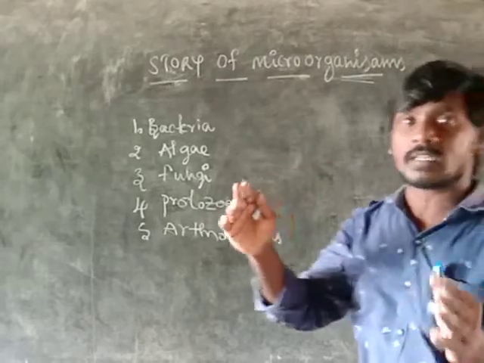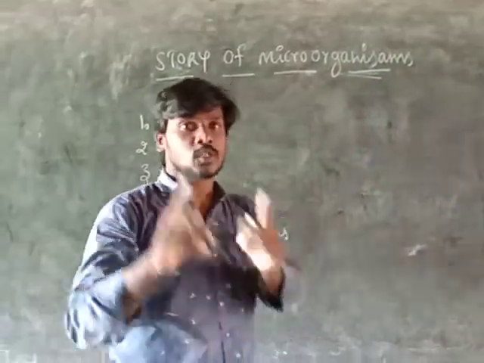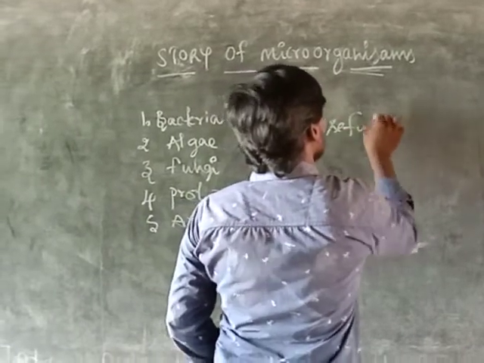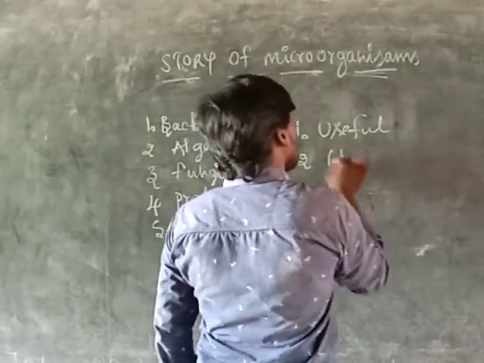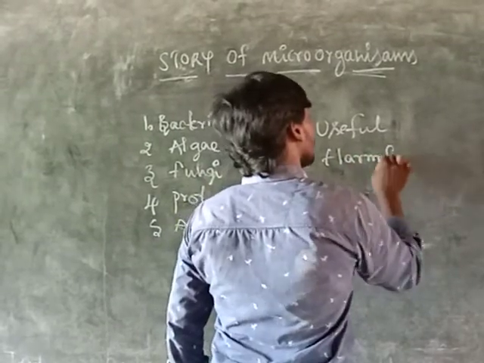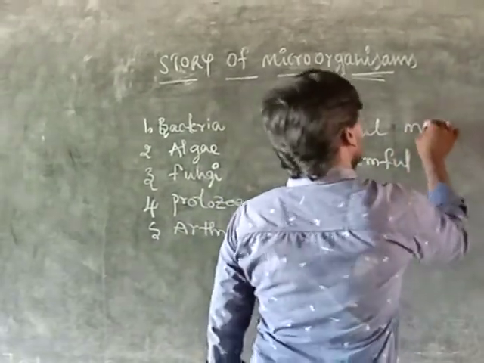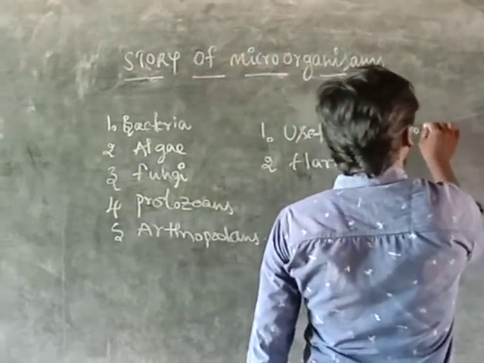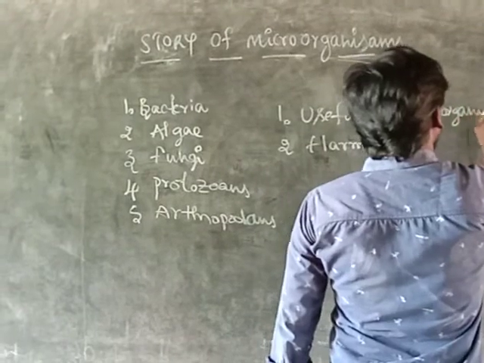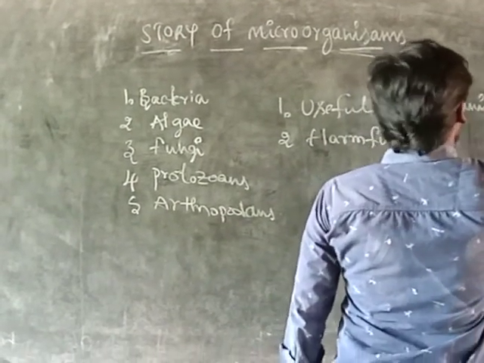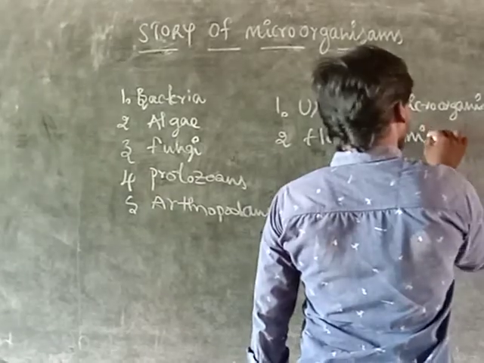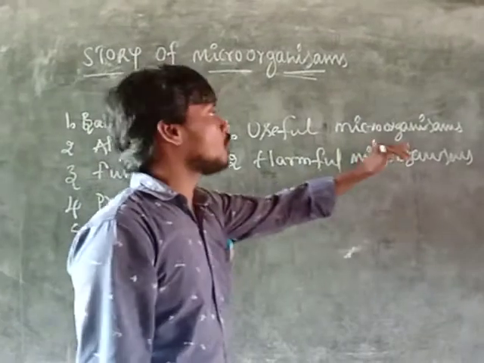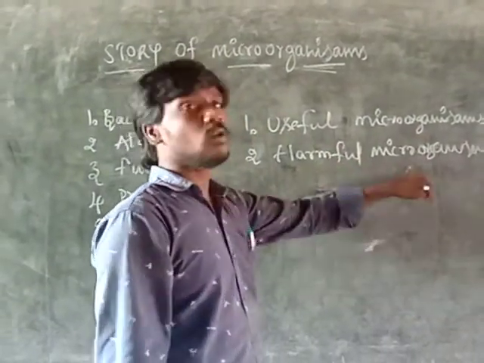Microorganisms are mainly two types. One is useful microorganisms, and second is harmful microorganisms.